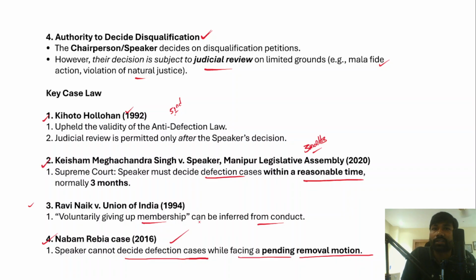So there are a lot of challenges, and there is a need to comprehensively reform this anti-defection law to make it more and more effective, and at the same time accommodate the wishes and aspirations of the people as well.